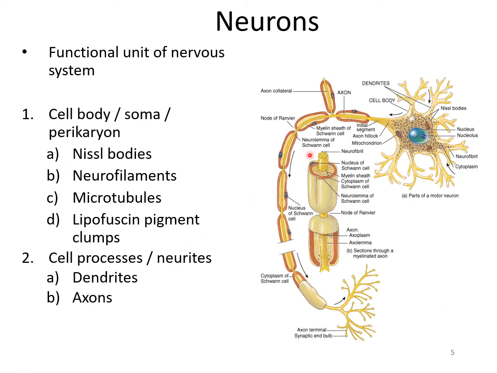Here you can see this axon. This is a long process, and the name given is the axon. The axon may extend a considerable distance away from the cell body. The longest axon may be as much as 1 meter long. So here there is a long process, and the name given to it is the axon.